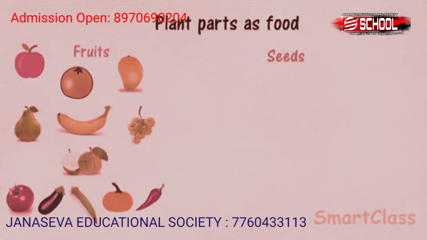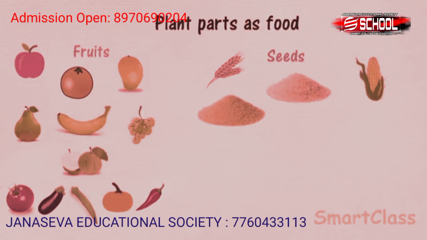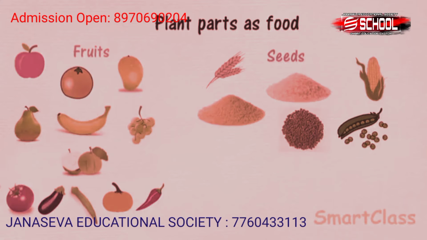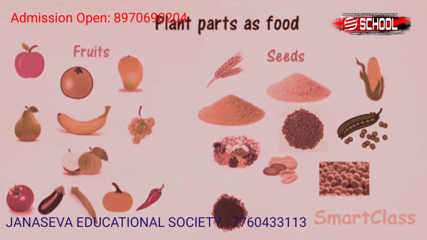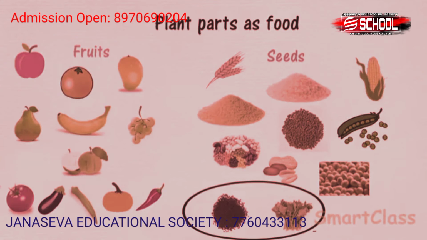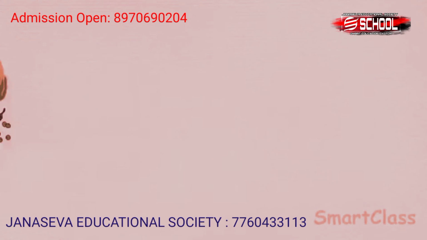Seeds. Some plants store food in their seeds and we eat the seeds of these plants like wheat, maize, rice, millet, Bengal gram or chana, peas and pulses. Similarly, groundnut, mustard and soybean are also seeds. Some plants have two or more edible parts which can be eaten as food. For example, mustard plant, whose leaves are used as leafy vegetables and seeds are used to extract mustard oil. It is important to know that all plants around us are not edible, and some of the plants are even poisonous.